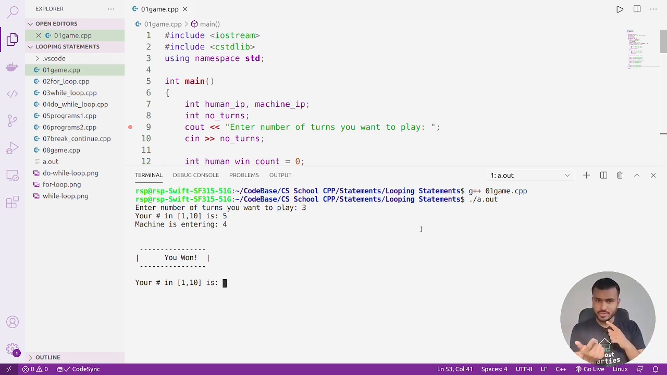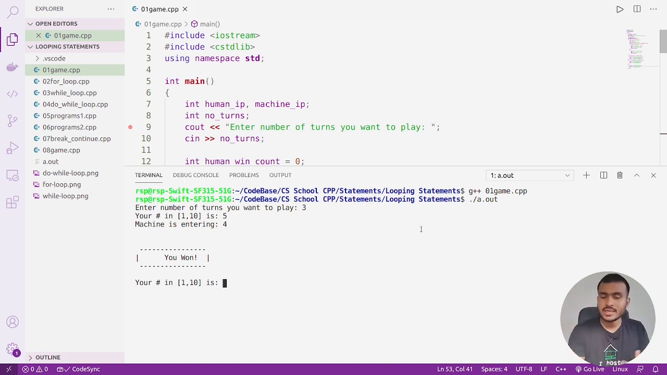If you take the sum of these two numbers, 5 plus 4, it is 9. So the strategy over here is whenever the sum is even, the machine is going to win, and whenever the sum is odd, the human is going to win, or we are going to win. In this case we entered 5, the machine entered 4, so 5 plus 4 is 9, which is an odd number, so the human is winning.